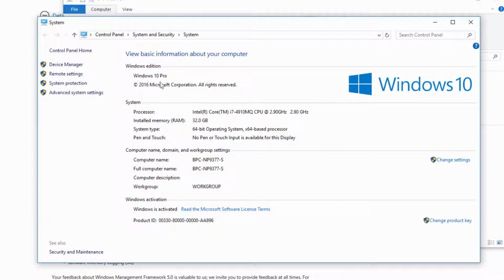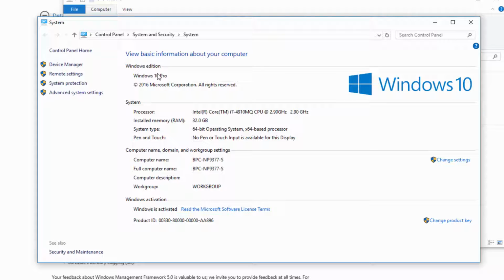What this Properties window does is it shows me what version of Windows I'm running. So we can see here that I'm running Windows 10 Professional. So we know I'm running Windows 10. If you're running Windows 7, Windows 8.1, whatever version of Windows that you may be running should show up here.